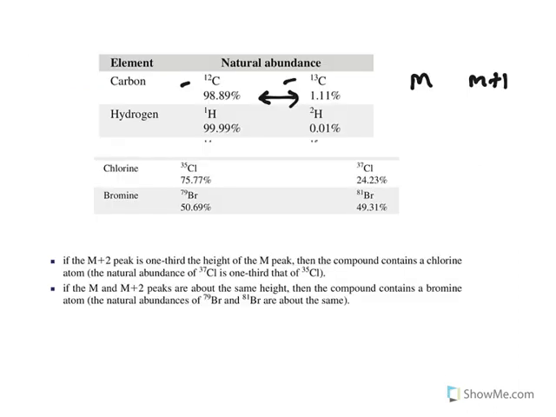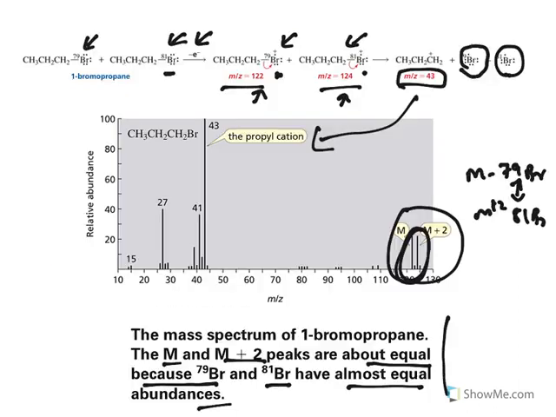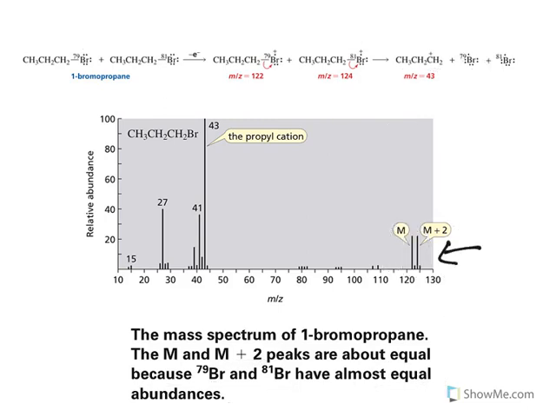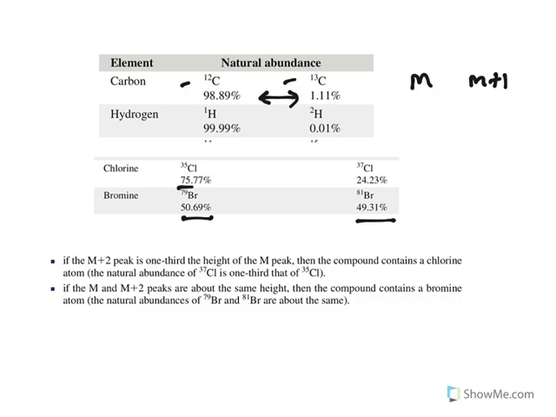Whereas in case of bromine, look at this. When you see bromine, the abundance is almost equal, 50-50%. That is the reason why you will get almost equal intensity peaks. Whereas in case of chlorine, it is 75 and 24. That means almost 3:1. Now let us understand this.